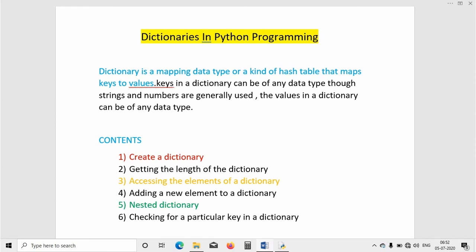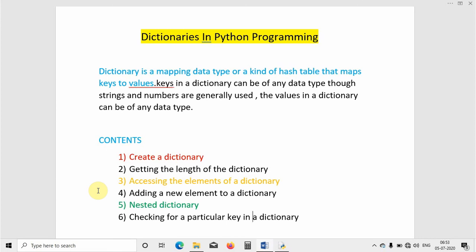So these are all the contents which we are going to discuss. All right, so first, what is meant by dictionary? A dictionary is a mapping data type or a kind of hash table that maps keys to values. So dictionary is a type of mapping data type, that is it will be having a particular element on the left hand side and it will be mapping it to a particular element on the right hand side. So it will be just like a table, where if you want to create some table, then you have to use the dictionaries, because it will be assigning a particular key to a particular attribute. In an example I will show you exactly how it is happening.